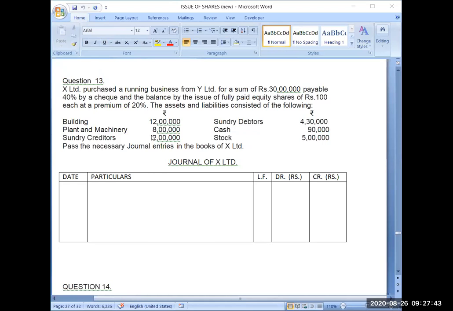See, 12 lakh plus 8 lakh, 20 lakh. Then 4 lakh 30,000, 24 lakh 30,000, plus 90,000, 25 lakh 20,000. Then plus 5 lakh, 30 lakh 20,000. So 30 lakh 20,000 is the amount of assets. Then minus 2 lakh. So it will become 28 lakh 20,000, the value of business.